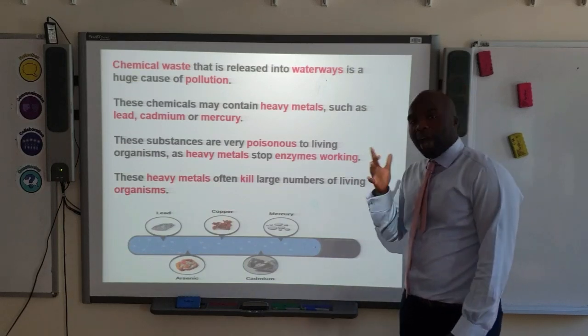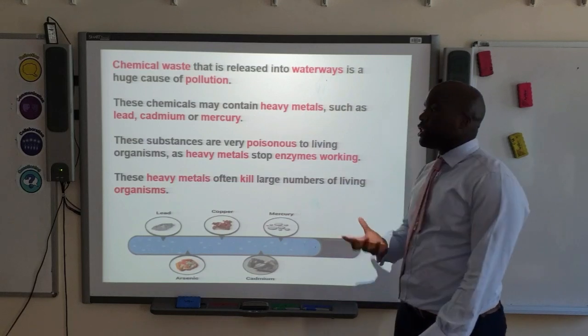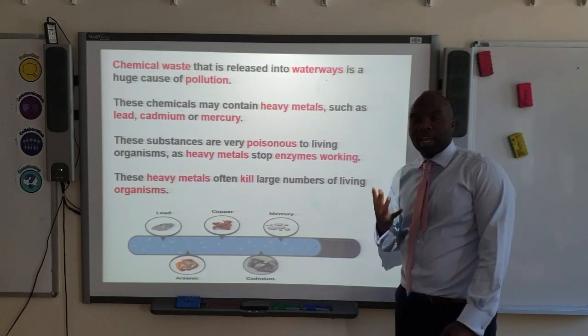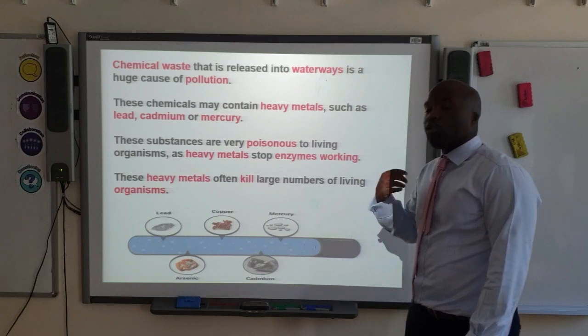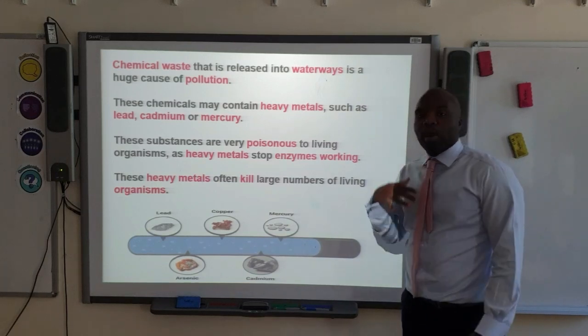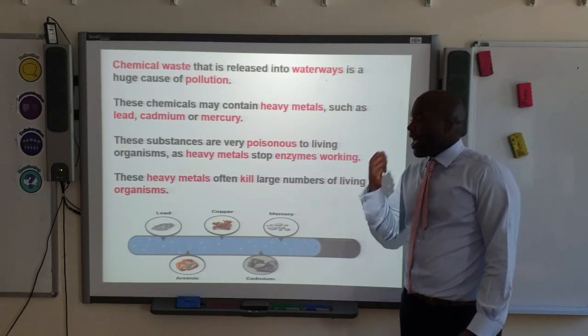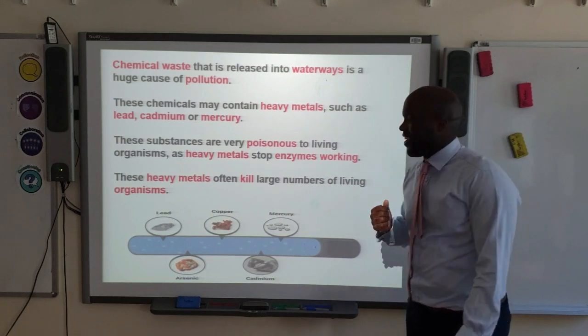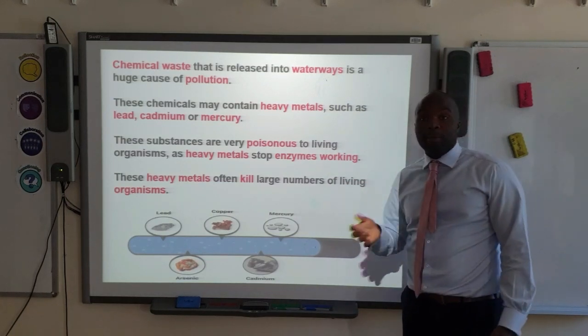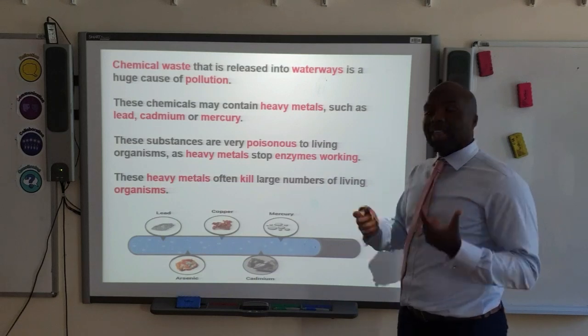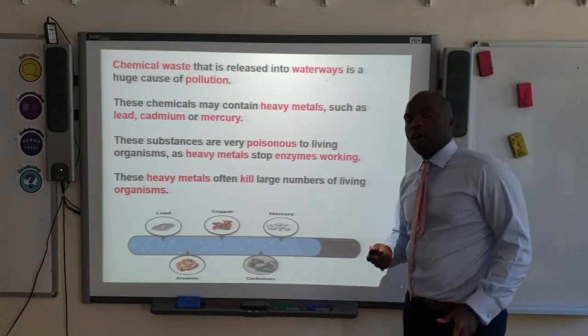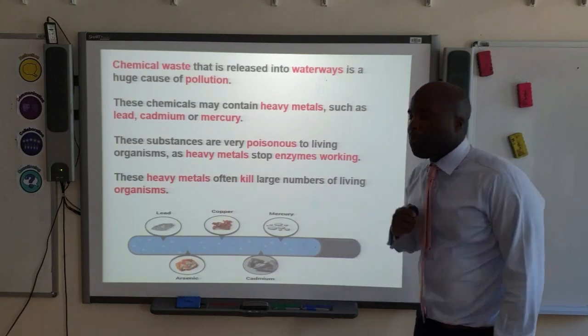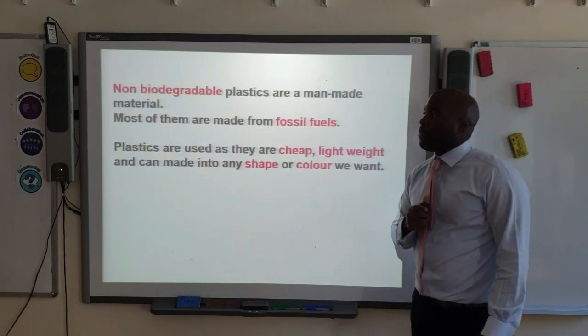They're very harmful. How are they harmful? Because they essentially stop enzymes from working in living organisms. So what happens is the enzymes will not be working and the heavy metals will end up killing a large number of living organisms, okay? So this chemical waste that gets into waterways is another big pollution factor, okay?